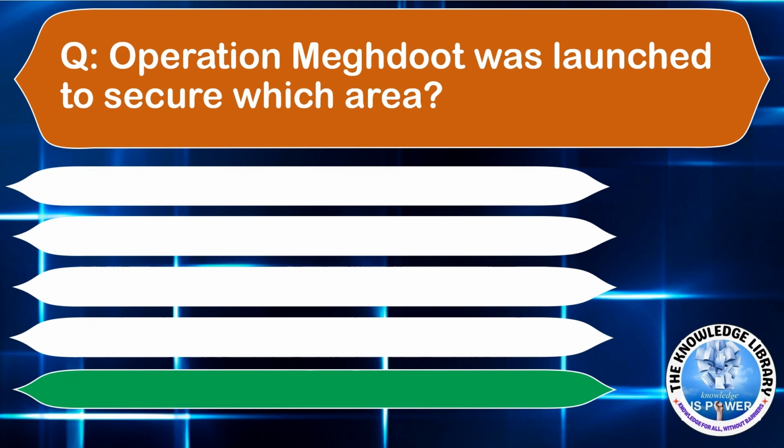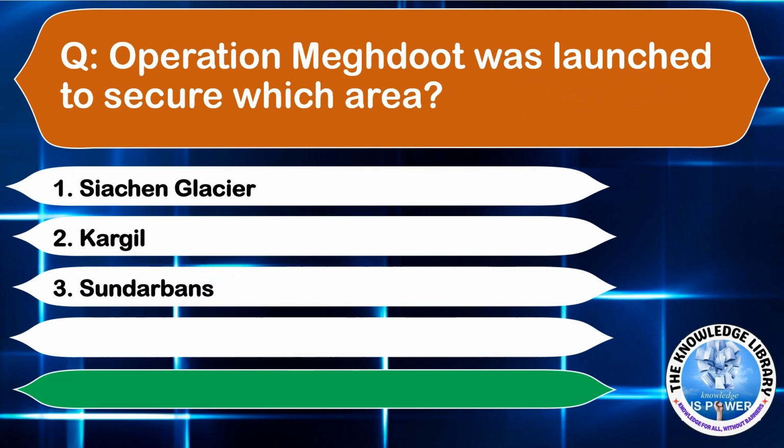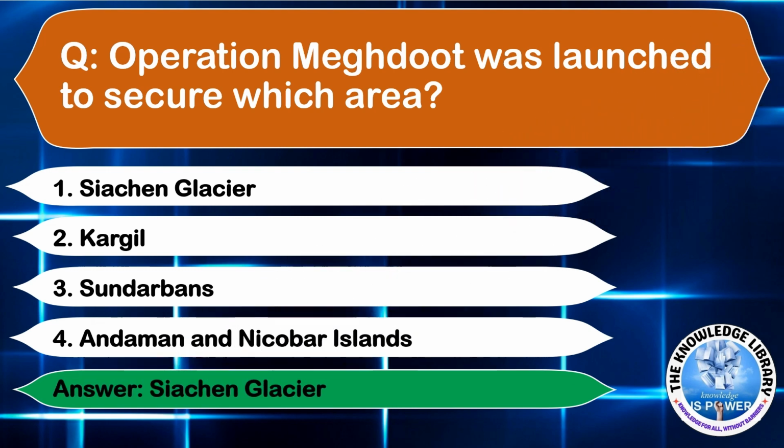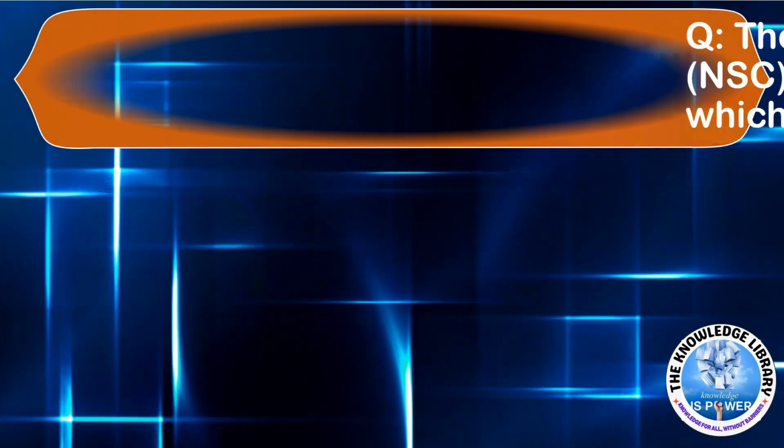The next question is, Operation Meghdoot was launched to secure which area? Option A, Siachen Glacier. Option B, Kargil. Option C, Sundarbans. Option D, Andaman and Nicobar Island. Answer is option A, Siachen Glacier.